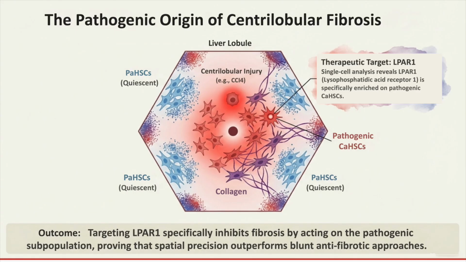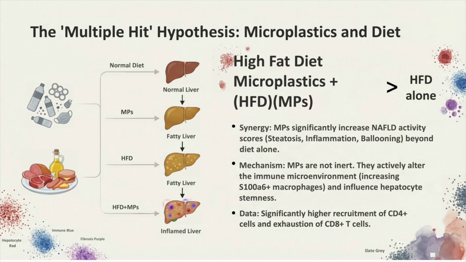The pathogenic origin of centrilobular fibrosis. Single-cell analysis reveals that LPAR1 is specifically enriched on pathogenic CA-HSCs during injury. Targeting LPAR1 specifically inhibits fibrosis by acting on this localized subpopulation, proving that spatial precision outperforms blunt antifibrotic approaches by preserving quiescent PA-HSCs and liver homeostasis.